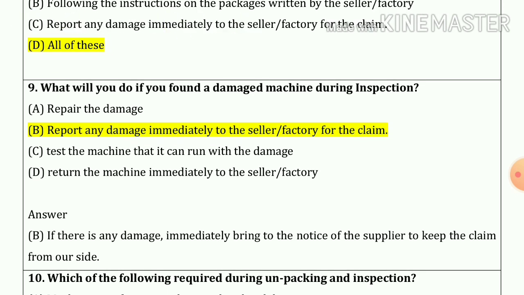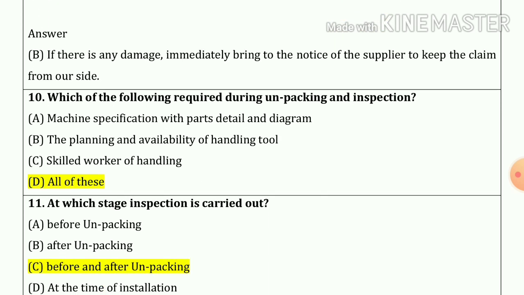Question number 9. What will you do if you find a damaged machine during inspection? So our answer is option number B. Report any damage immediately to the seller or the factory for the claim. Question number 10. Which of the following are required during the unpacking and inspection? So our answer is A, B and C also. That means option number D, all of these.